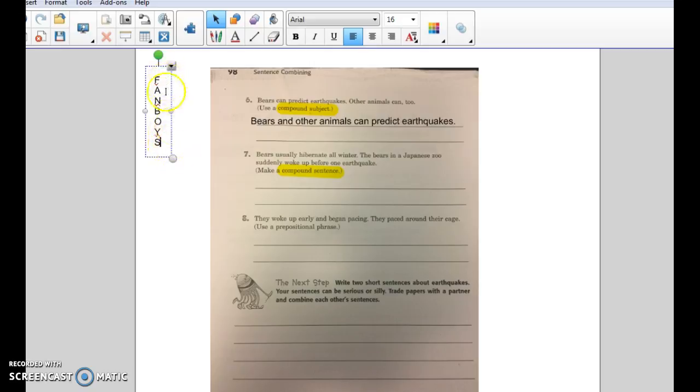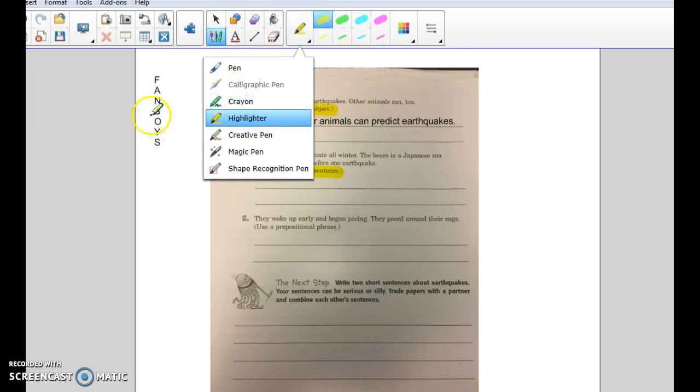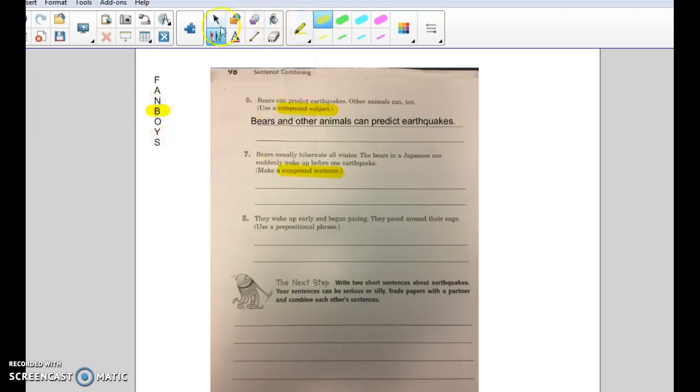So what's going to make sense here? Bears usually hibernate all winter. So picture them hibernating. The bears in a Japanese zoo suddenly woke up before one earthquake. So hibernating means they're sleeping. This says they woke up. That means these two sentences kind of contrast. They go against each other. So what conjunction do we use that shows contrast? Well, we use the conjunction but to show contrast. So that's going to make sense with our compound sentence.